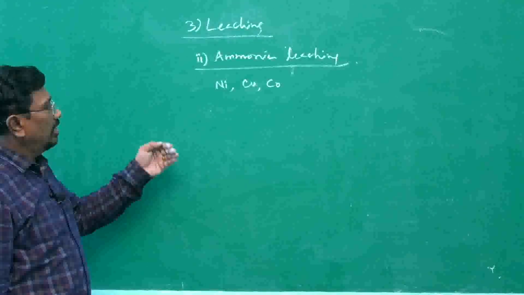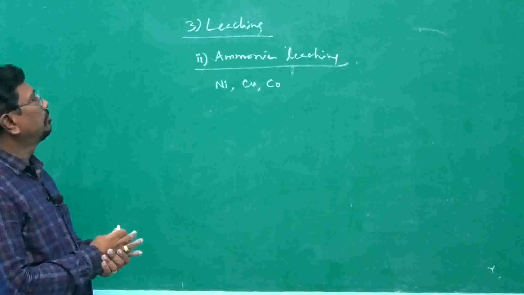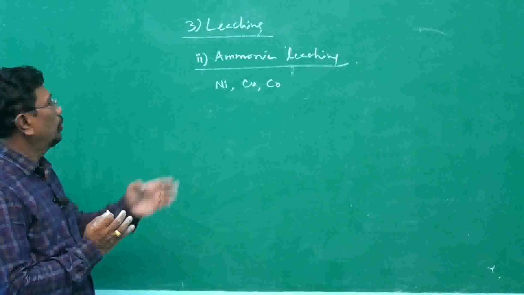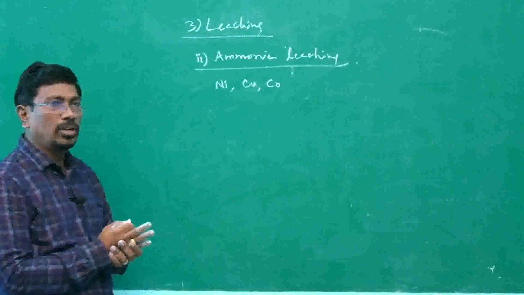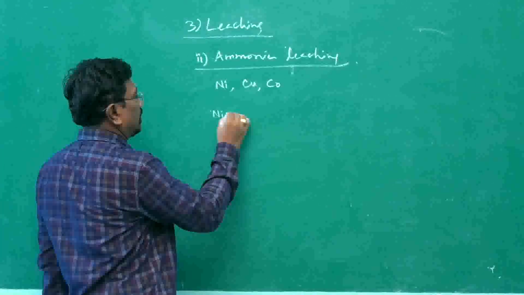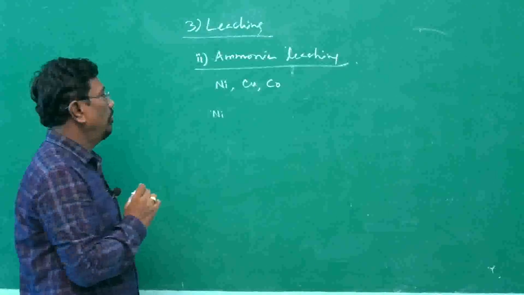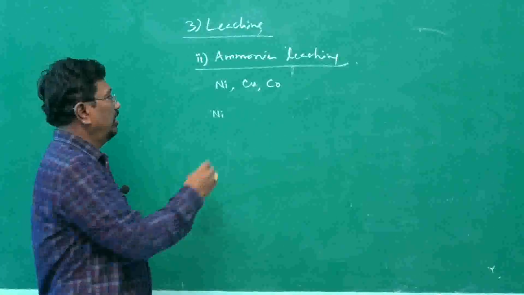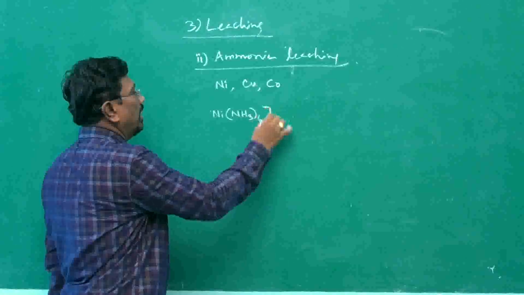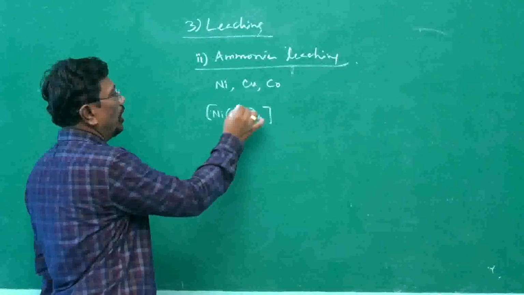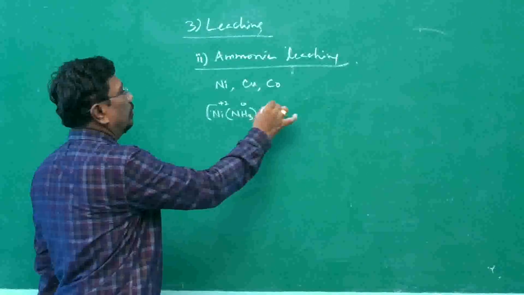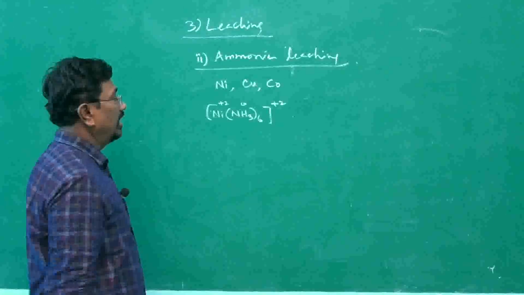Now we pass ammonia at high pressure into the concentrated ores of nickel, copper or cobalt. They form complexes. The coordination number for nickel is 6, so it forms hexammine nickel. Ammonia is a neutral ligand with no charge, and nickel has a +2 charge, therefore it is a cationic complex.